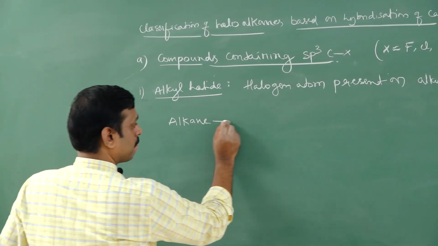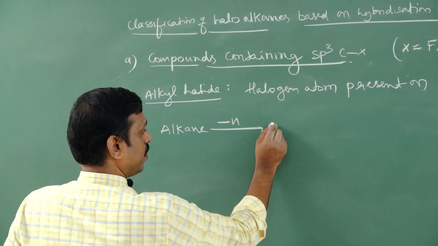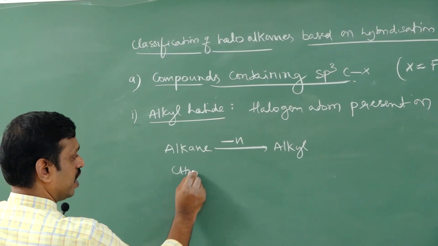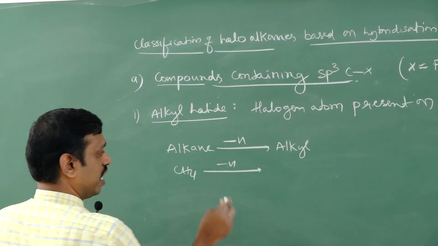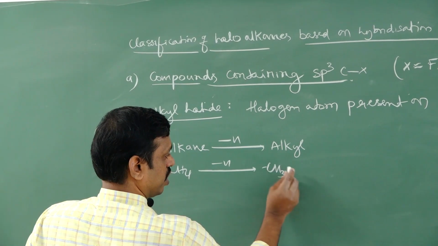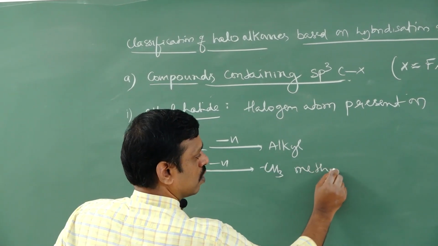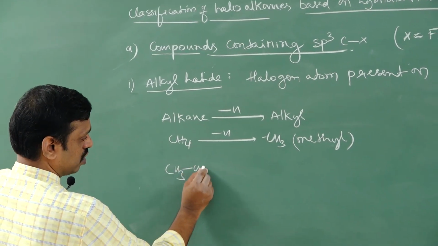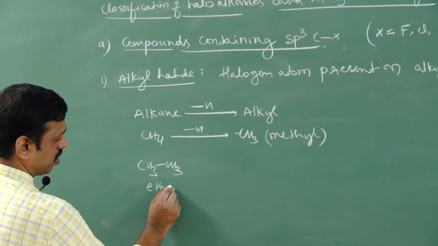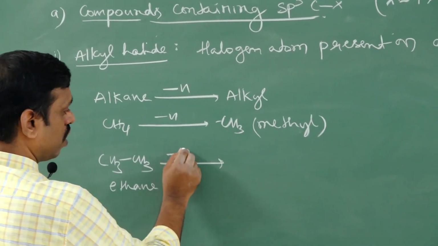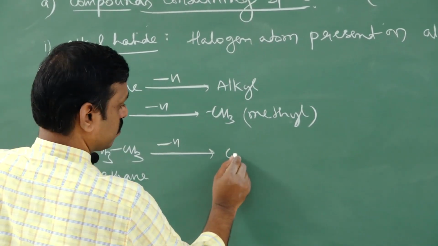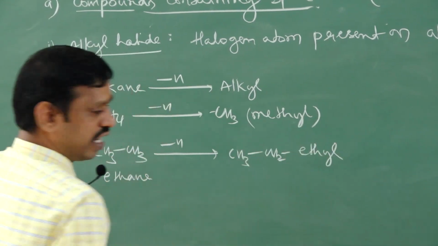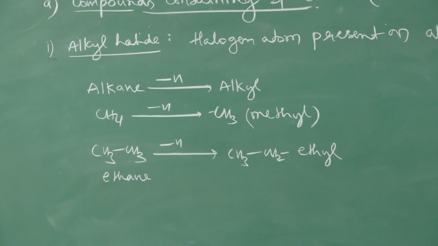Take an alkane, then remove one hydrogen, it becomes an alkyl. For example, methane minus hydrogen, you will get CH3, which is methyl. Next, take ethane, CH3 CH3. Remove one hydrogen, it becomes CH3 CH2, which is called ethyl. Like propyl, butyl, pentyl, you can write many.